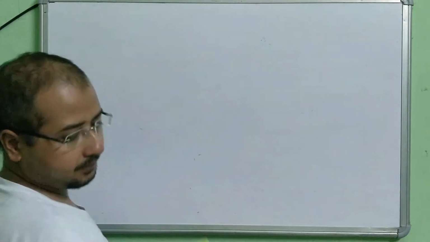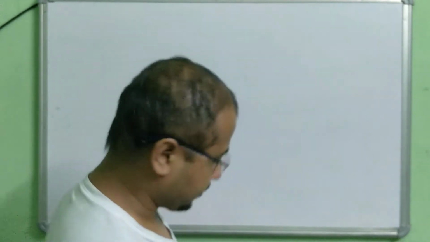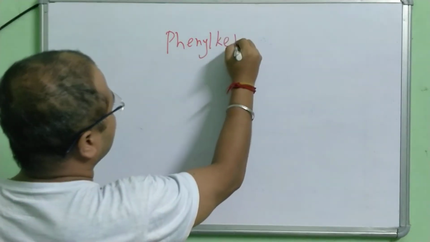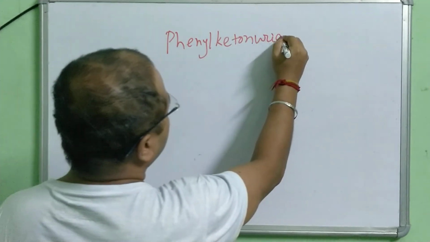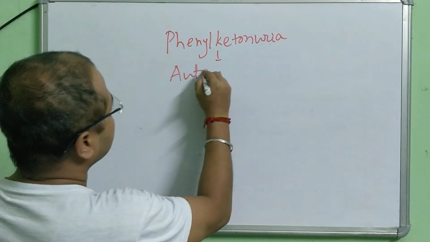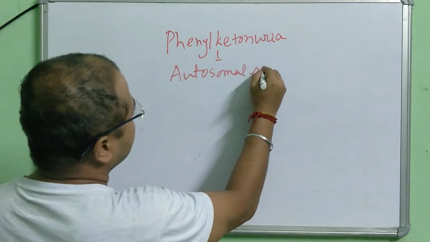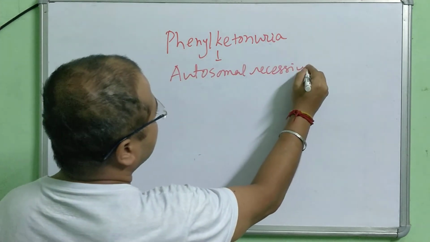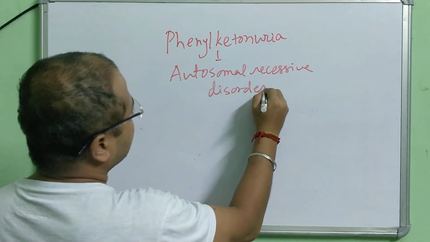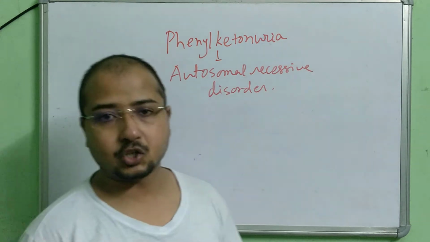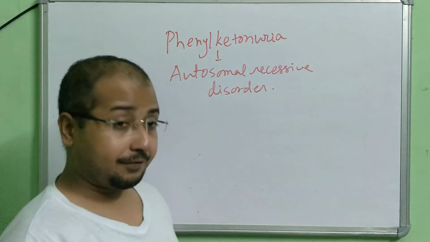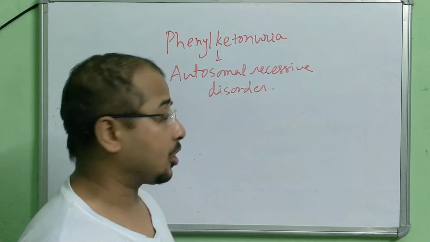Next is phenylketonuria. The disease is phenylketonuria. This is also an autosomal recessive disorder. What happens in this case? One particular gene, a defective gene, is responsible for this problem.